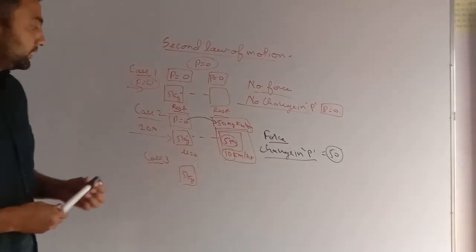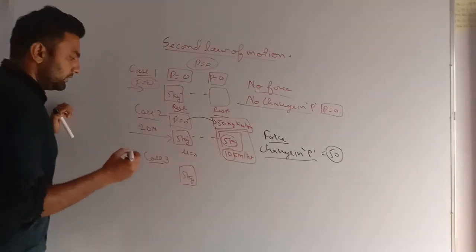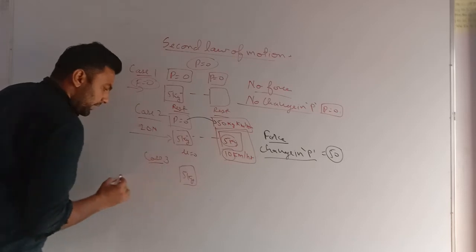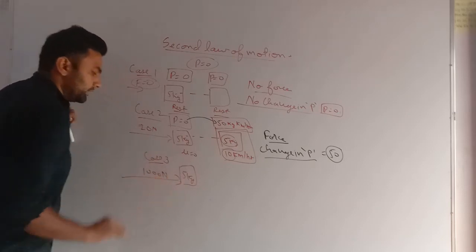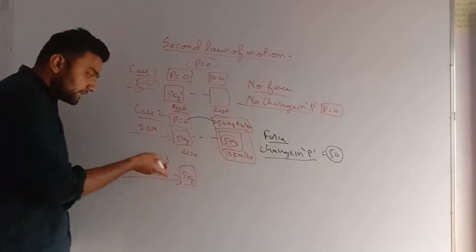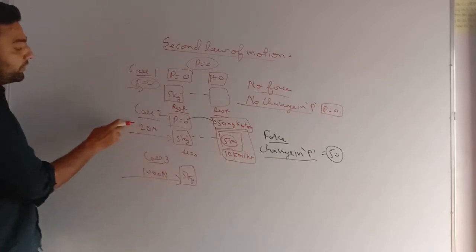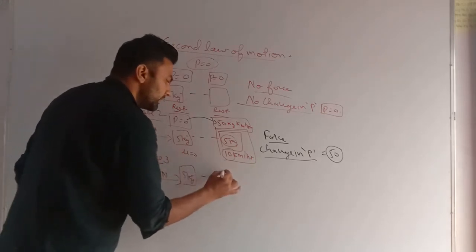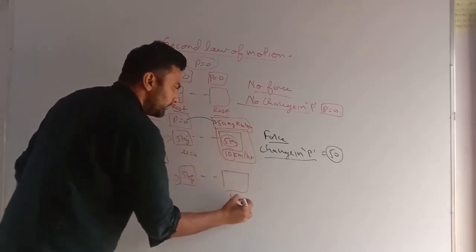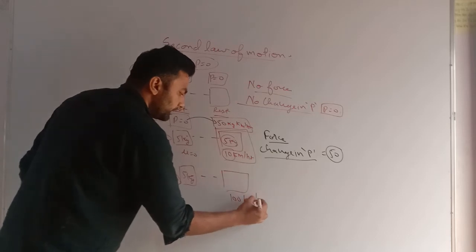Now very important. If I apply a force of 1000 Newton, this is a very large force. Here it was only 20 Newton, here it is 1000 Newton, and all of a sudden this got a speed of 100 km per hour.